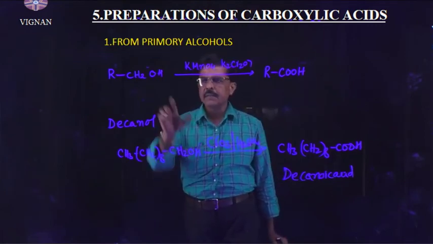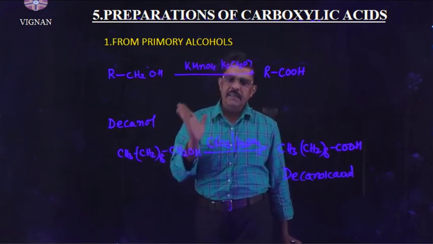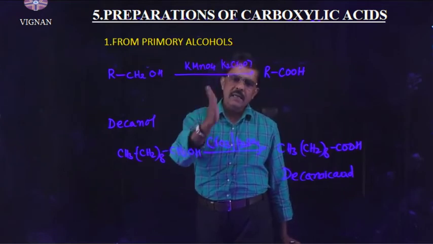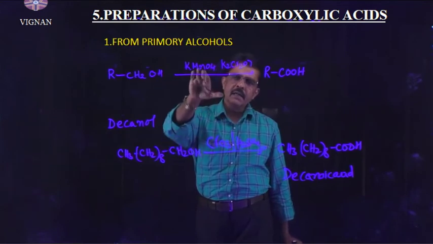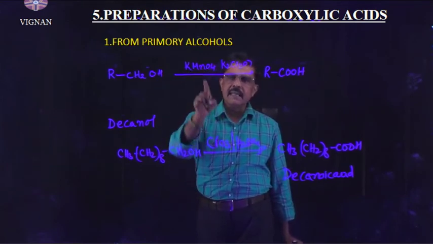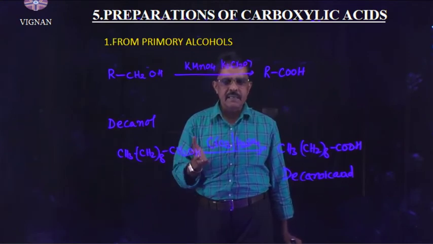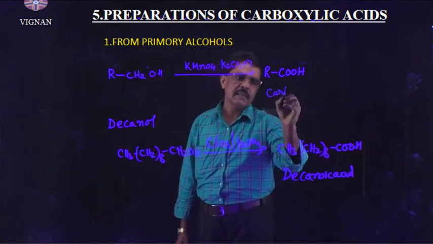Primary alcohol means what? The alcoholic group is attached to the 1 degree carbon. It is said to be primary alcohols. Primary alcohols are oxidized by strong oxidizing agents like KMnO4, potassium permanganate, and potassium dichromate in the presence of acid or alkaline medium. Then we will get carboxylic acid.